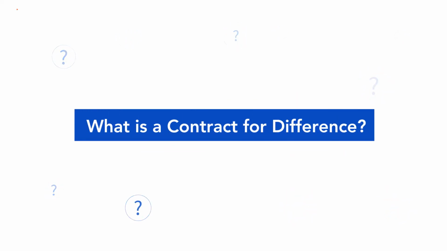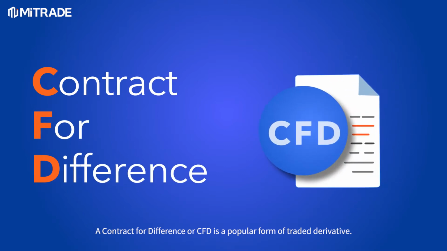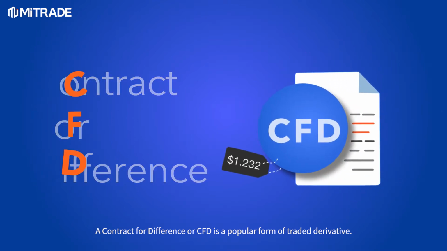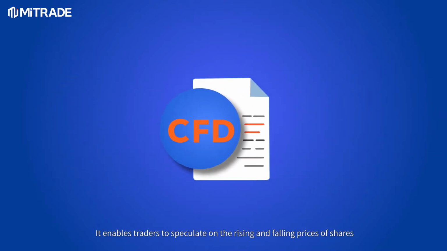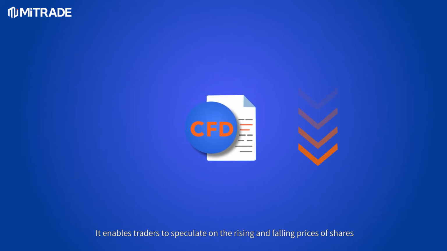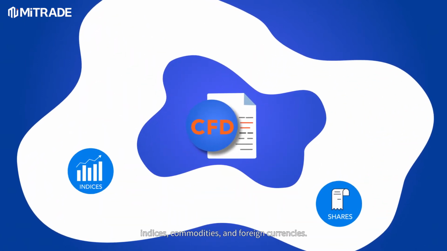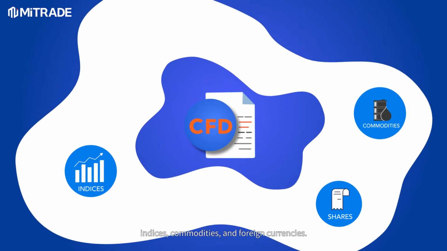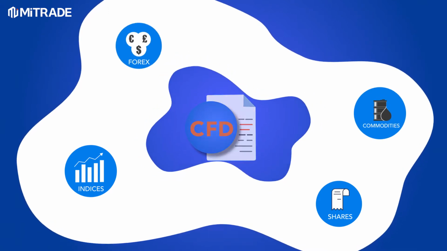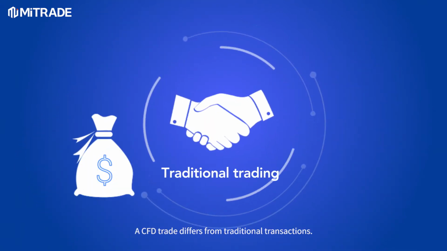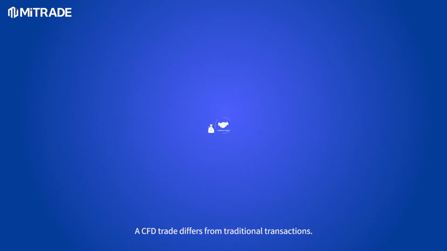What is a contract for difference? A contract for difference, or CFD, is a popular form of trading derivatives. It enables traders to speculate on the rising and falling prices of shares, indices, commodities, and foreign currencies. A CFD trade differs from traditional transactions.